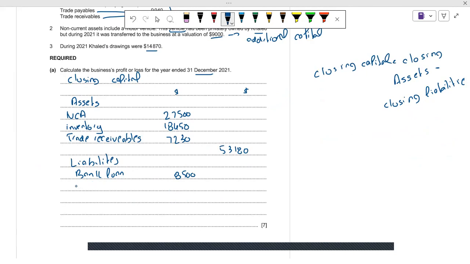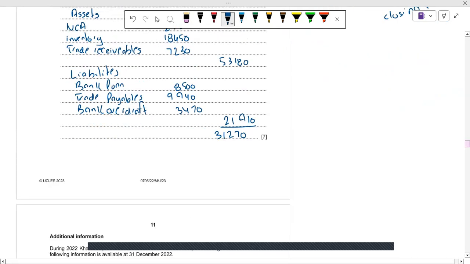After that, we have trade payables, with a value of 9,940. And we have a bank overdraft also, with a value of 3,470. So the total liabilities are 21,910. We subtract these liabilities from the assets, and now we have closing capital, which is 31,270. So this is our working.